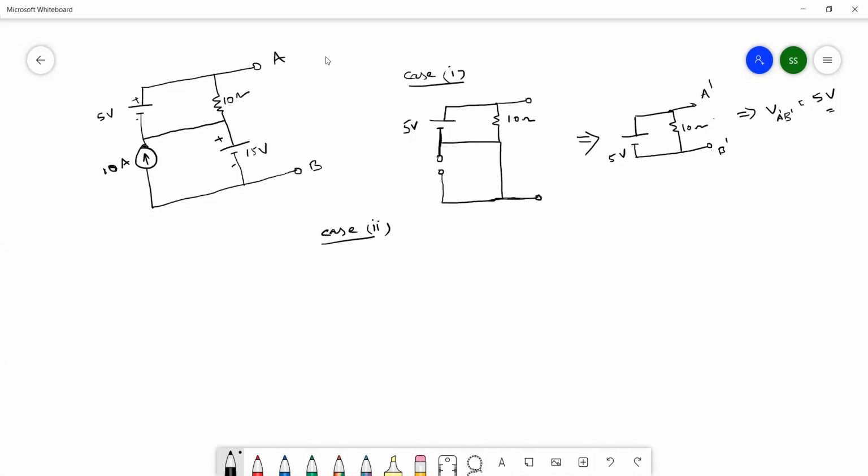In case 2, which source do we need to turn on, with the remaining sources off? Shall we go with the current source or the 15 volts? You have to tell me 15. Yes. Here you need to mention while doing that particular case: 15 volts on, remaining sources off.